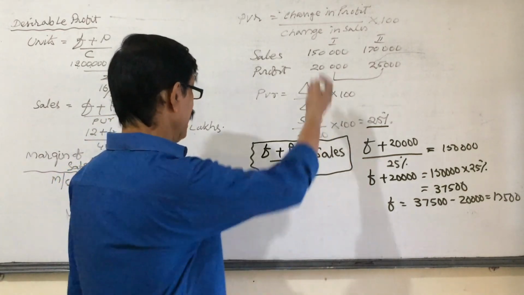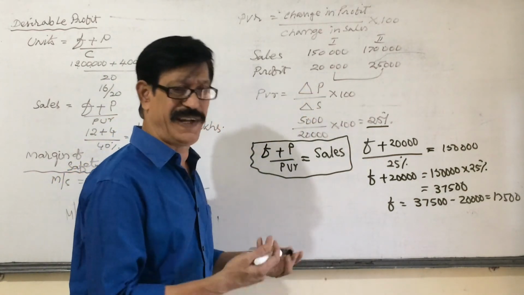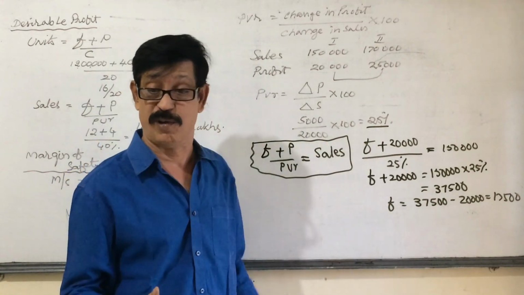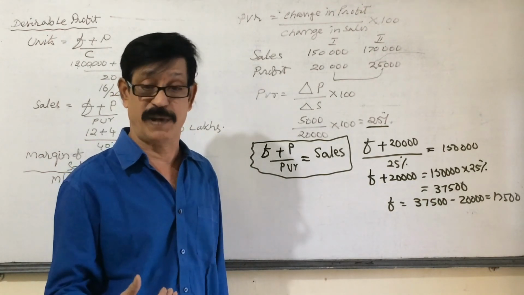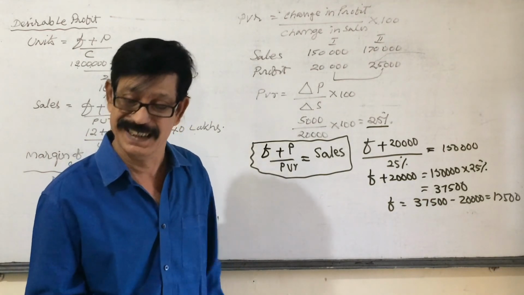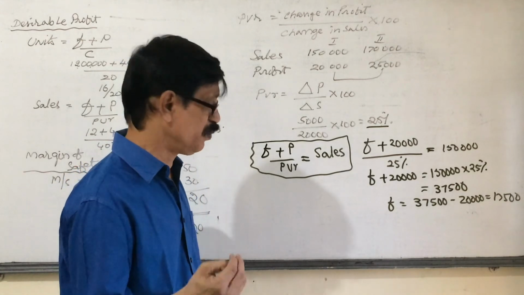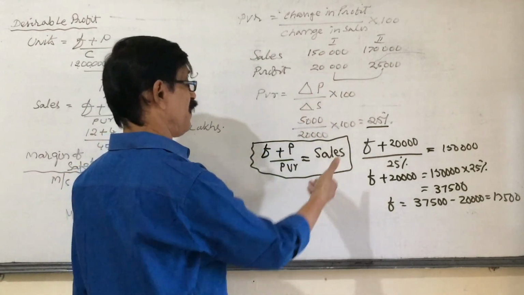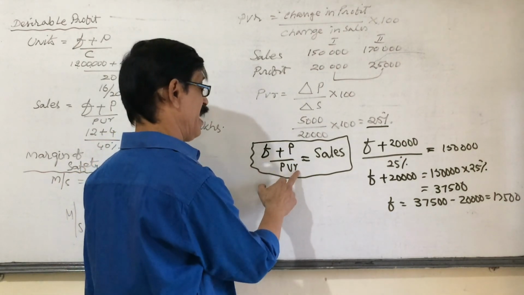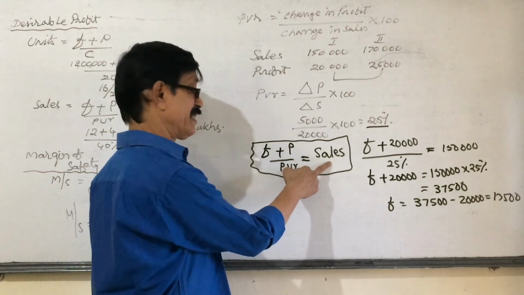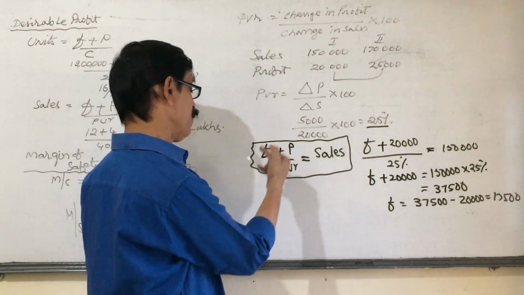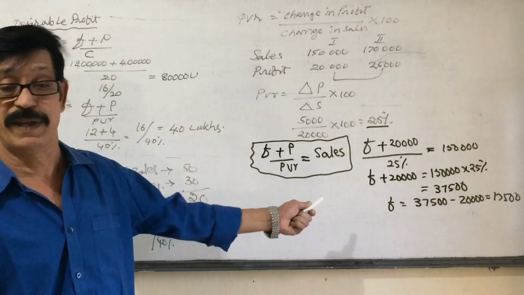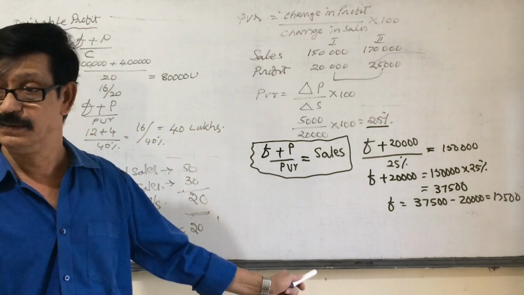Now, through marginal costing, in what way is it helpful to the management? Suppose if the sales are 2 lakhs, how much my profit? If I want to get profit 50,000, what will be the sales? In such a way, whatever decision you want to take, you can find easily by applying these formulas. F plus P by PVR is equal to sales. You want to get sales, or you want to get profit, or you want to get some other item, whatever is missing you can find by applying this formula. Clear or not? Okay?